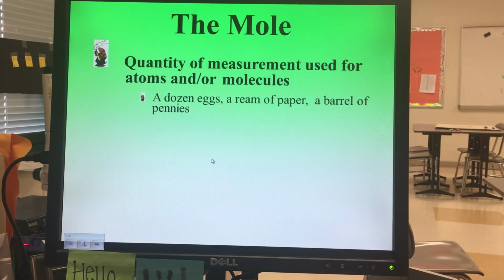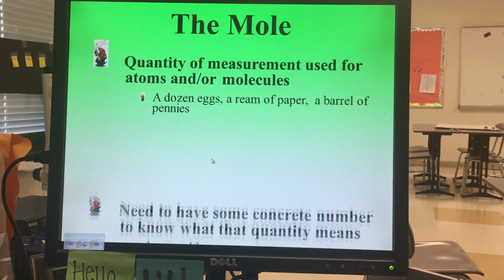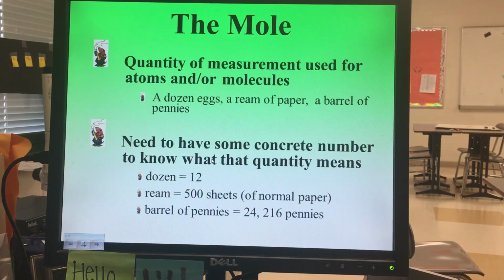So when we talk about what a mole actually is, what we're really looking at is just a regular quantity. It's a number that we're going to use to count particles. Just like we can use words to represent other numbers, we see that all the time when we talk about things like a dozen eggs, a ream of paper, a barrel of pennies. If we talk about a dozen, we know that means 12. A ream of paper, if you didn't know, is a stack of sheets of printer paper, usually 500 sheets of regular thickness paper.